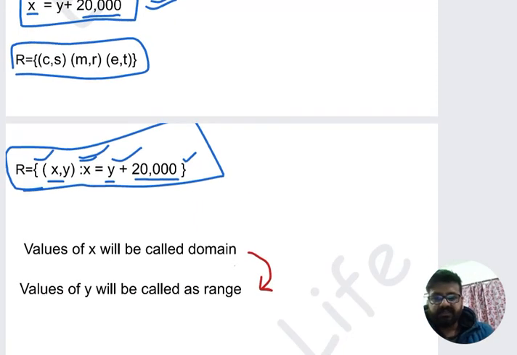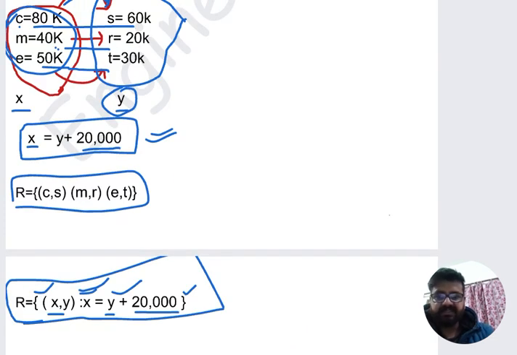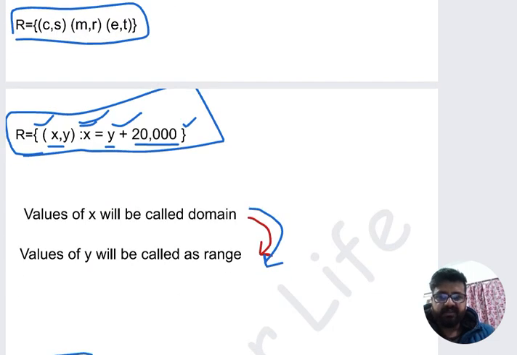As you can see, the arrow was from x to y. x represents the elements of boys, and the arrow was starting from boys to girls. That's why here I denoted the arrow from x to y.